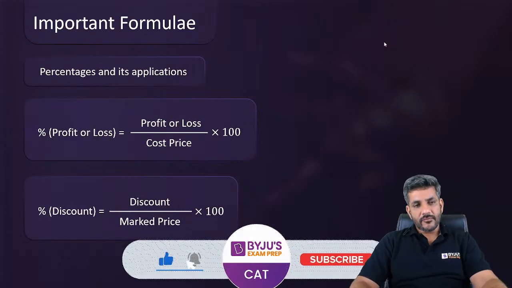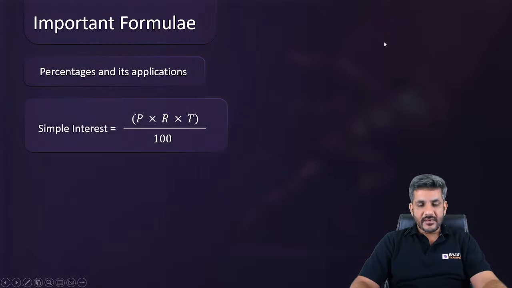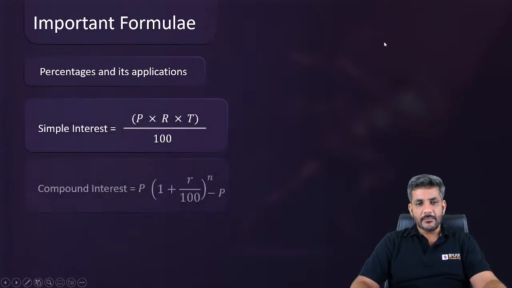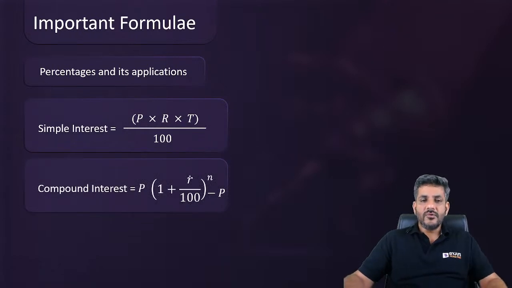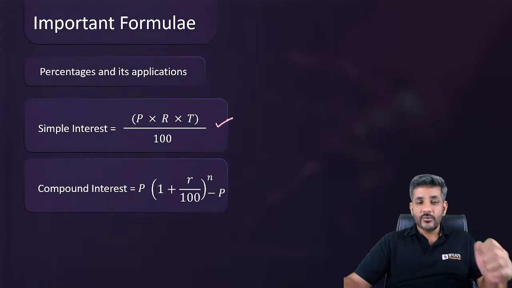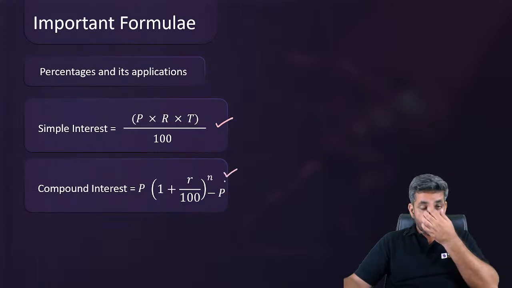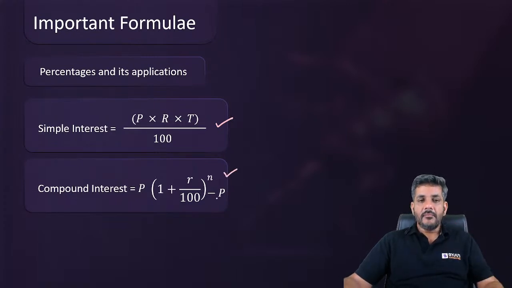That was about profit, loss and discount. After that, the next usage of percentages is in case of simple interest and compound interest. Look at these two formulas. Simple interest, P into R into T divided by 100, right? Compound interest, P into 1 plus R by 100 raised to the power N minus P. Keep this minus P also in mind.